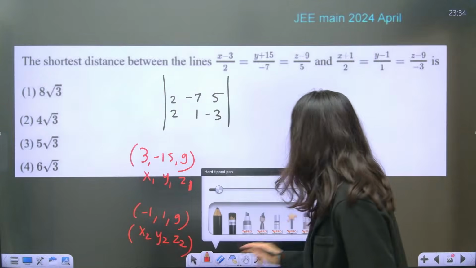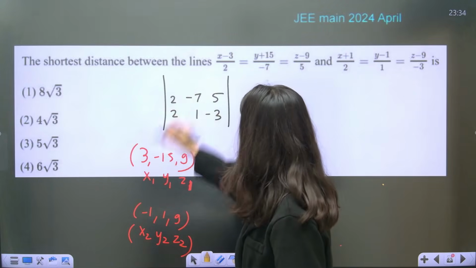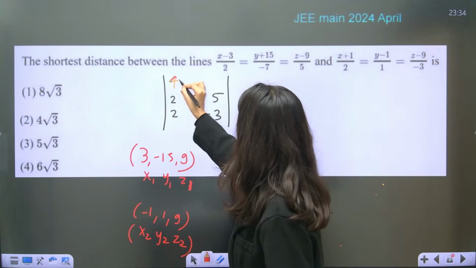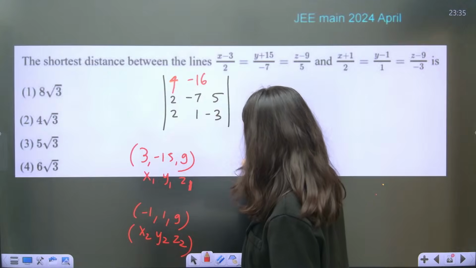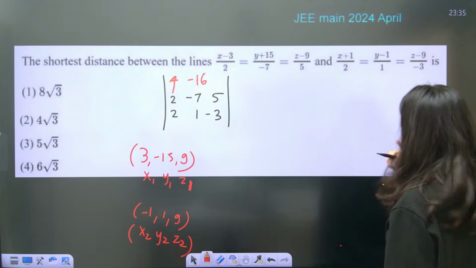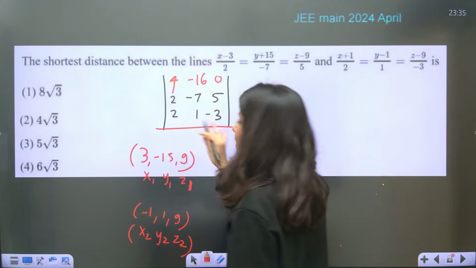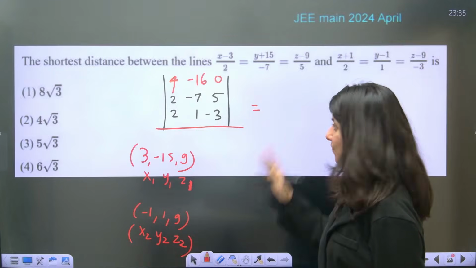Okay. Now x1 minus x2, so you have to apply it over here. So this is 3 minus minus 1, 4. Minus 15 minus 1, minus 16. 9 minus 9, so this is 0. Good news. We have got 0 over here. Upon that, cross product is what we are going to get. Okay. Let's solve it out.